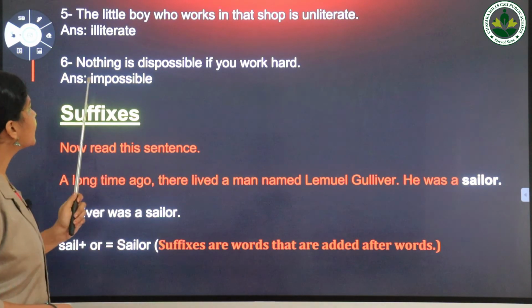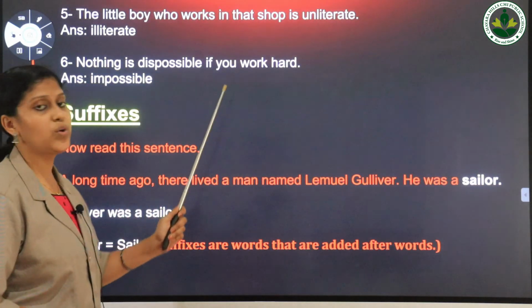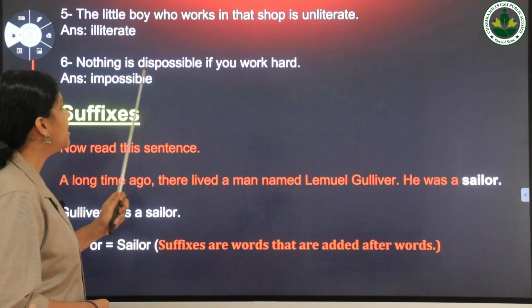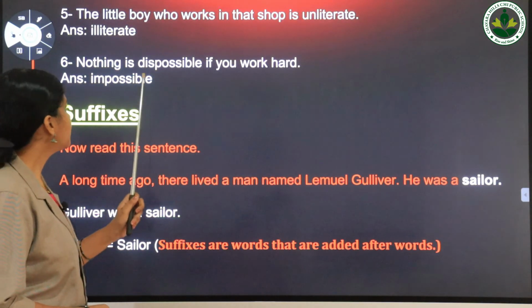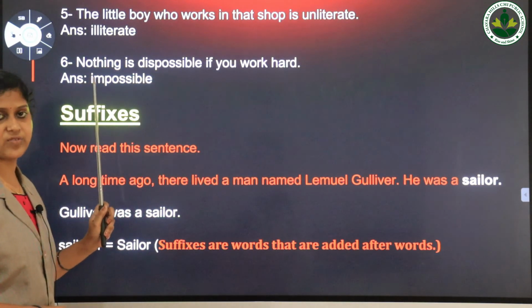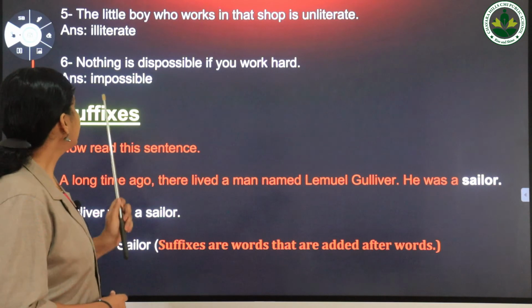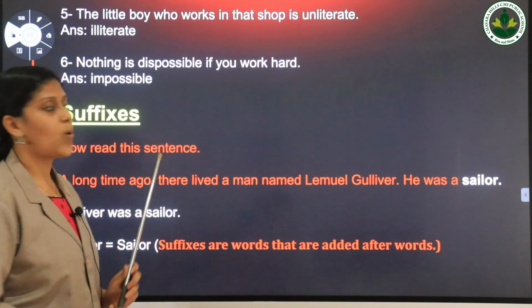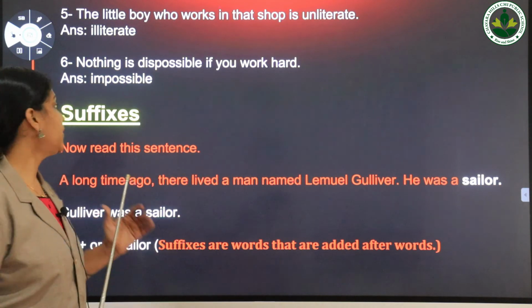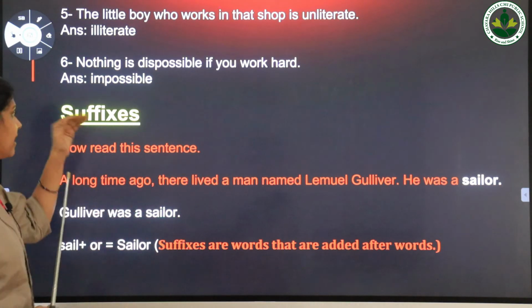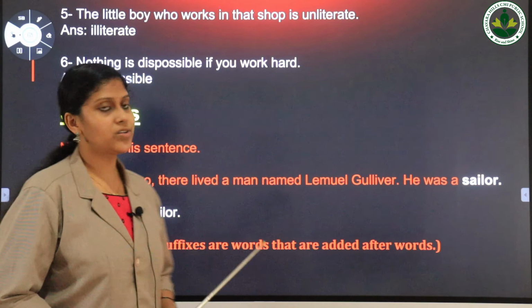Next one, nothing is disposable if you work hard. Yes, the correct form is impossible. Here the word impossible is formed by adding the prefix im to the word possible. That's the correct word. Okay, that's all about the prefixes.